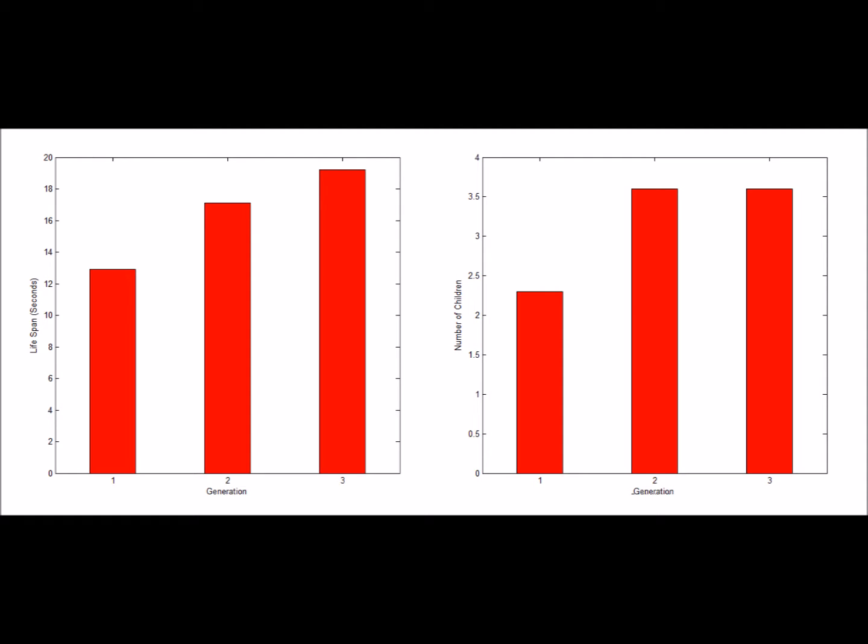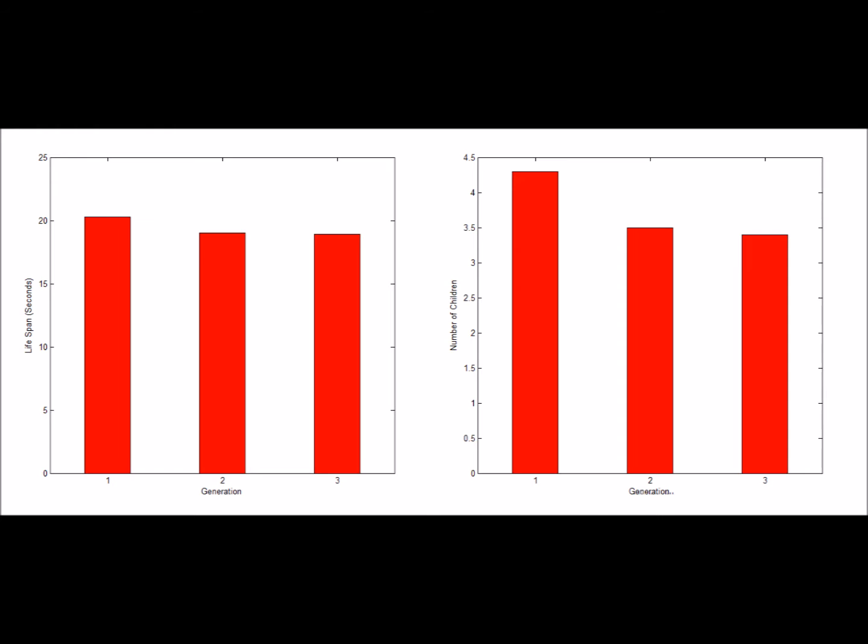The second condition was in the same environment, but each new robot had to relearn associations. This showed a similar pattern to the first condition. It seems a bit stronger, but again, 3 is not enough generations to make that claim strongly. The final condition was in an environment with no resources at all. Here, the robots spawned fewer children as time went on, while lifespan didn't change much. This is consistent with biological life.